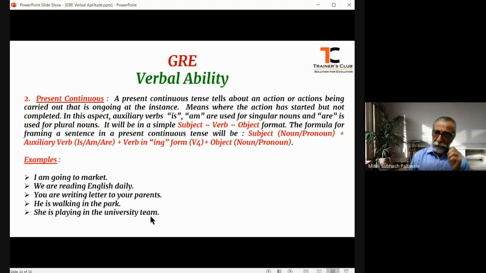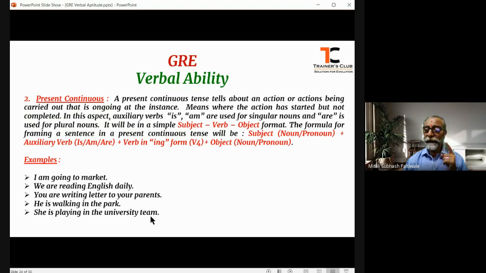So, to frame a sentence in the continuous aspect, the auxiliary verbs are used. What are those auxiliary verbs? Auxiliary verbs means is and am. Is and am are used for framing the sentences for singular subject.